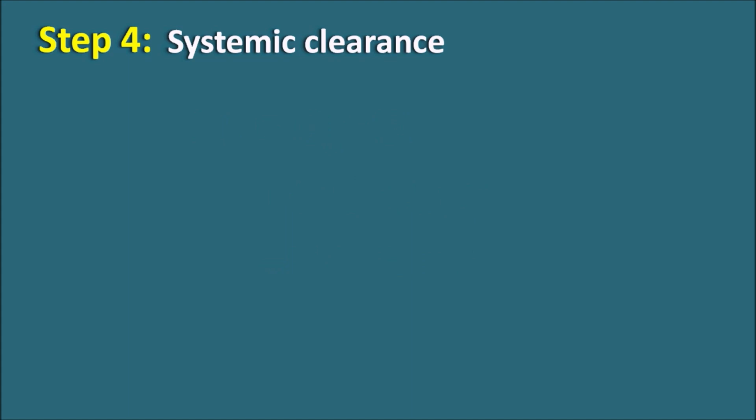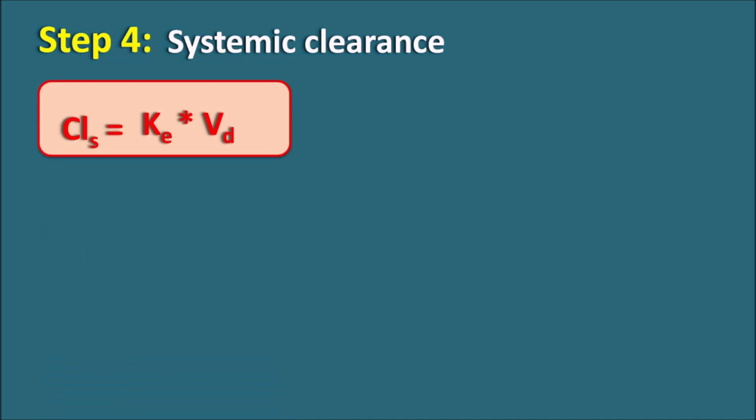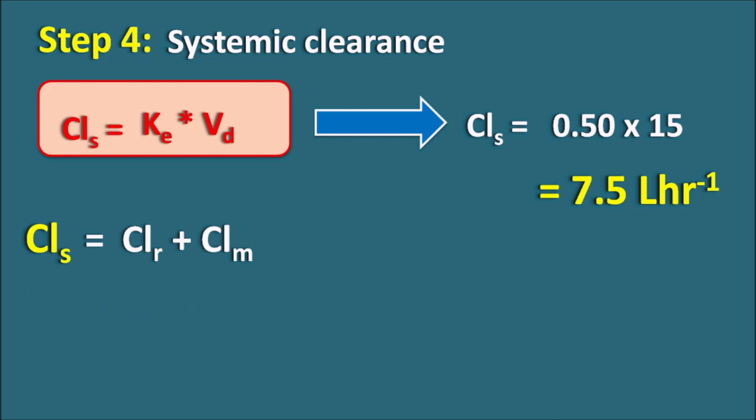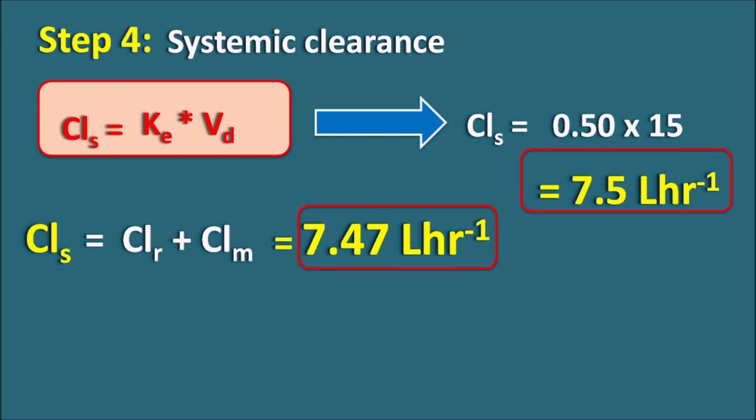But the systemic clearance can also be calculated directly from the elimination rate constant, and we know one of the equations, CLS is equal to K into VD, where K is the total elimination rate constant. And we got the Ke value as 0.50. So by substituting in this equation, CLS is equal to 0.50 into 15, which on solving will give 7.5 liter per hour. So by using this equation, the systemic clearance we got as 7.5 liter per hour. But previously we got the systemic clearance CLS is equal to CLR plus CLM, which on solving gave 7.47 liter per hour. You can compare these values, 7.5 and 7.47.